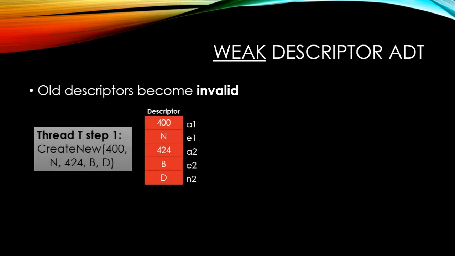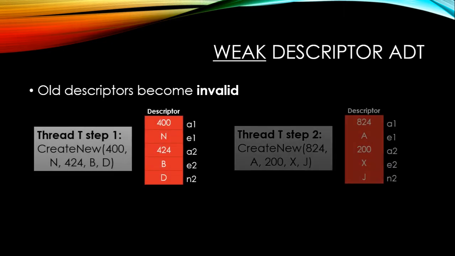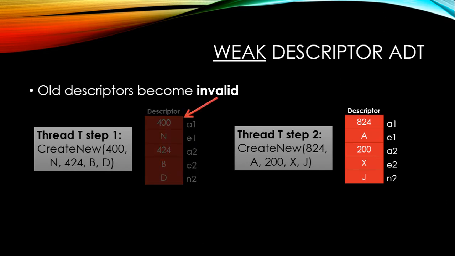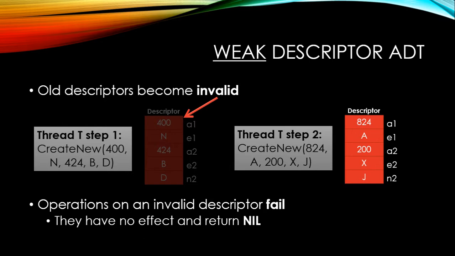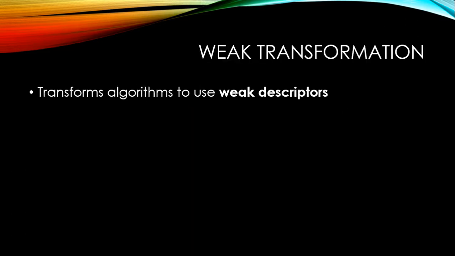Thread T allocates a descriptor, and then it starts a new operation and allocates another descriptor. Its previous descriptor becomes invalid. So what does this mean? Well, operations on an invalid descriptor fail. They have no effect, and they return nil, which is just a special value that says, hey, you were accessing an invalid descriptor. And it turns out, if we have an algorithm that uses descriptors, then we might be able to transform it in a very straightforward way to use weak descriptors instead, and in doing so, you can have it take advantage of this much more efficient implementation of descriptors.